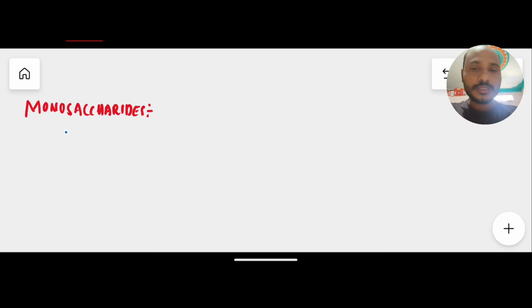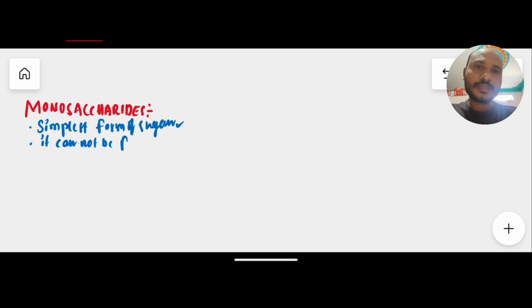Monosaccharides are the simplest form of sugar, and they cannot be further hydrolyzed. Here we have various types or examples of monosaccharides, which we will discuss first.